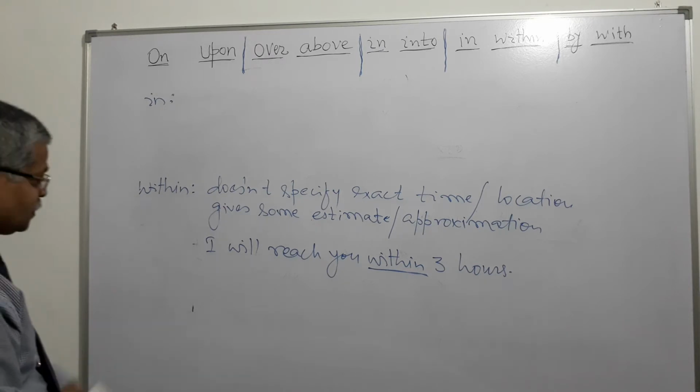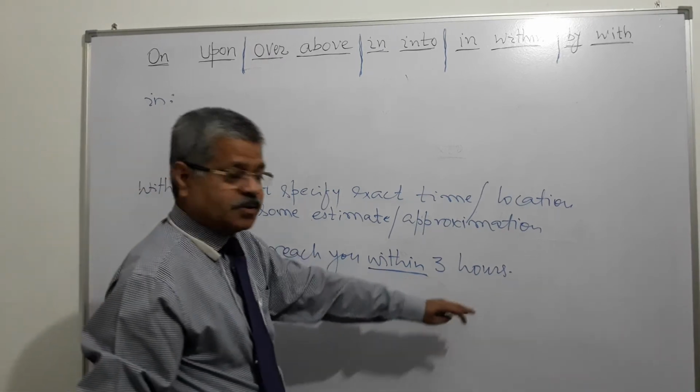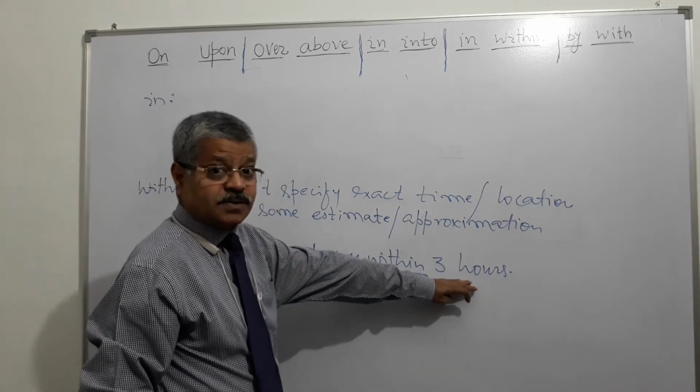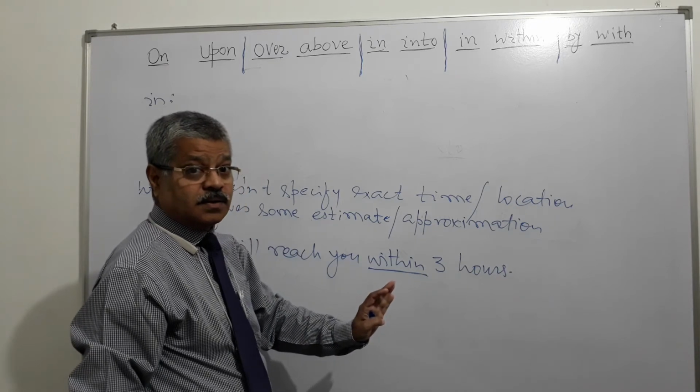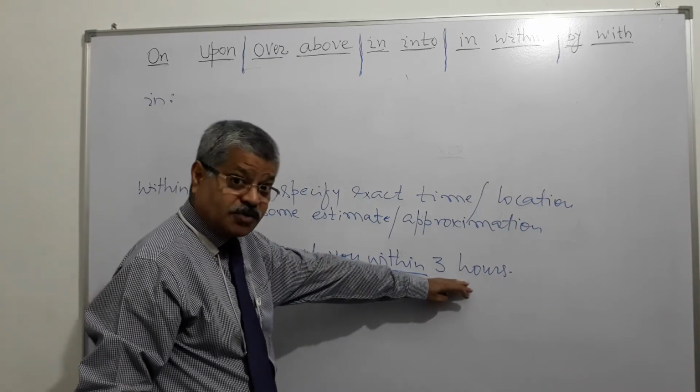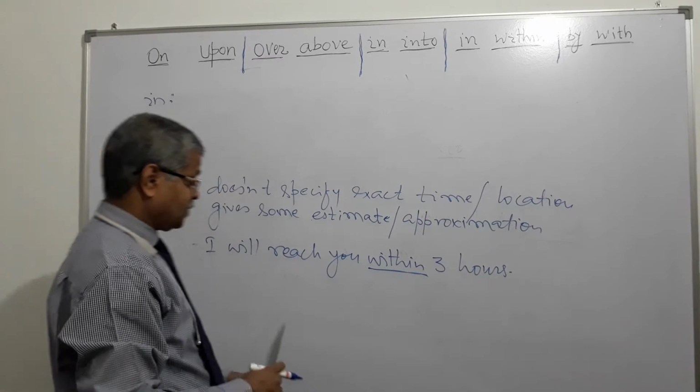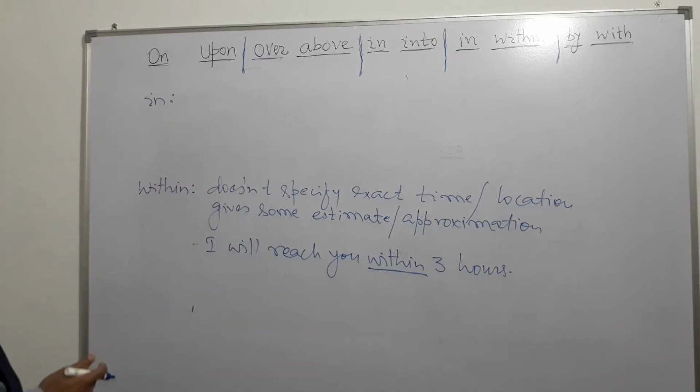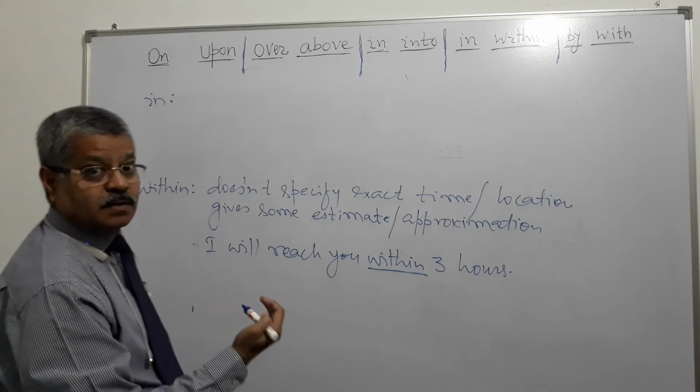I will reach you within 3 hours means approximately 3 hours, right? Then another example could be, it shows some boundary, right?